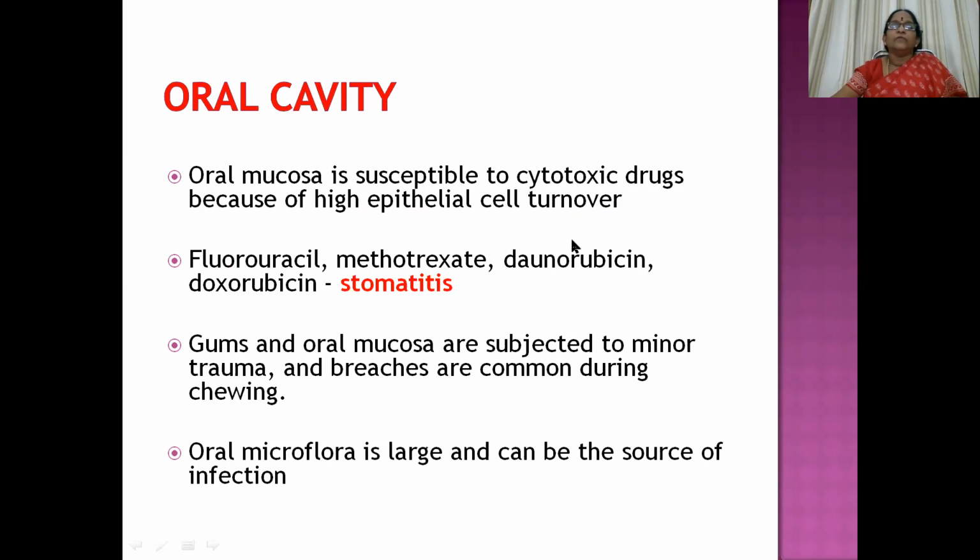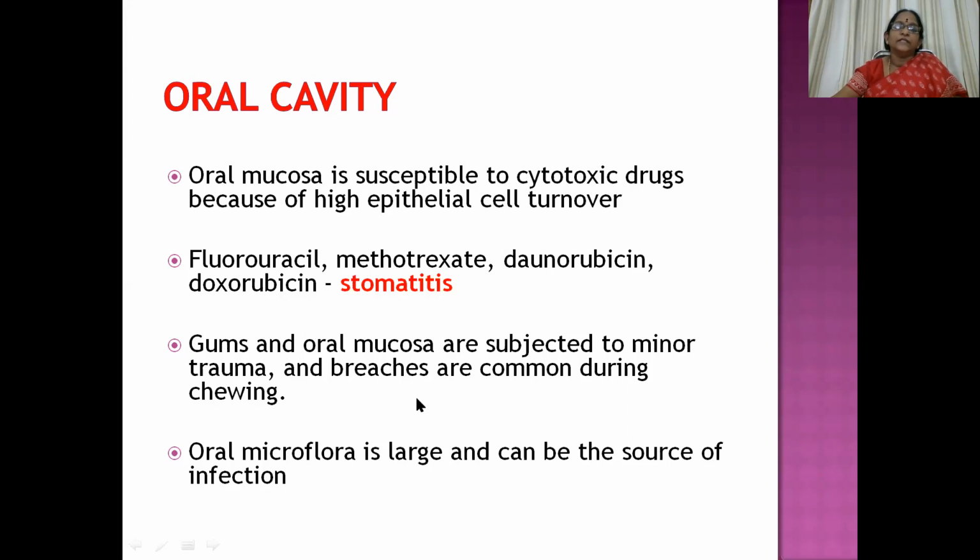So in the oral cavity, what are the general manifestations that we can see? Oral mucosa is susceptible to cytotoxic drugs because of high epithelial cell turnover. So fluorouracil, methotrexate, daunorubicin, doxorubicin can give rise to stomatitis. And gums and oral mucosa are subjected to minor trauma, and breaches are common during chewing.